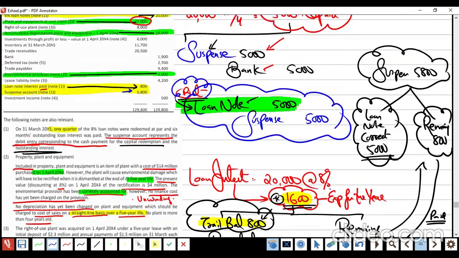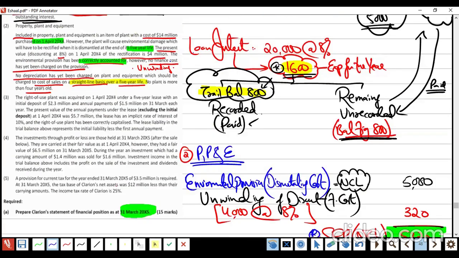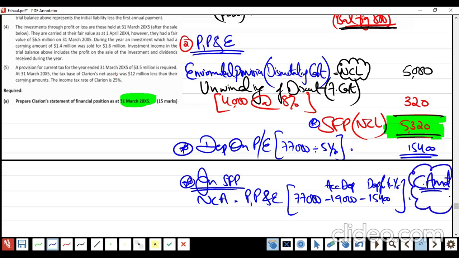How much is the accumulated depreciation? The previous accumulated depreciation of this asset is 19,000. That is the accumulated depreciation for the previous year. 15,400 is the depreciation for the year. So the carrying amount, CA, is supposed to be how much? Which is going to be 42.